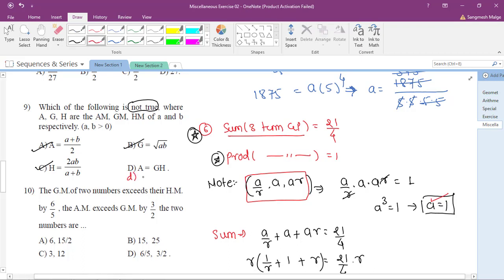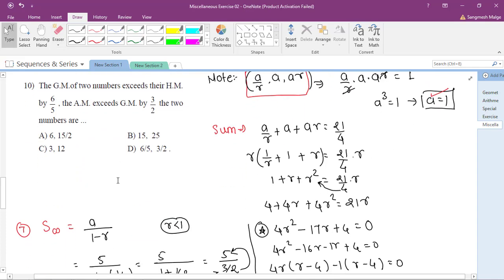What would option number D be? G square is equal to A into H. So that would be your correct answer. So for this question number 9, option number D is the correct option for not true. I hope it is okay.